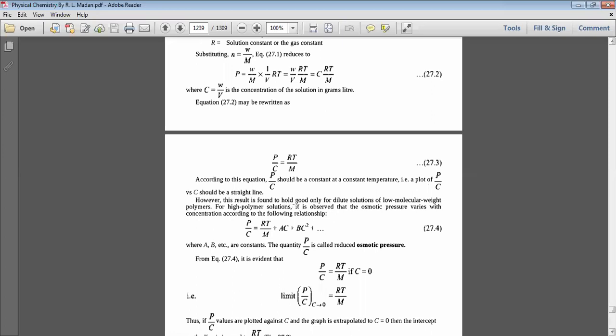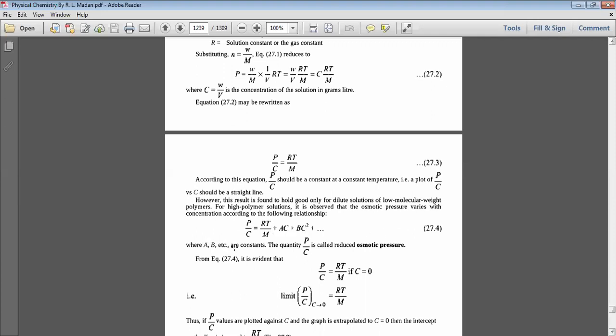However, this result is found to hold good only for dilute solutions of low molecular weight polymer. For high polymer solutions, it is observed that the osmotic pressure varies with the concentration according to the following relationship: P by C equal to RT by M plus AC plus BC square plus so on.